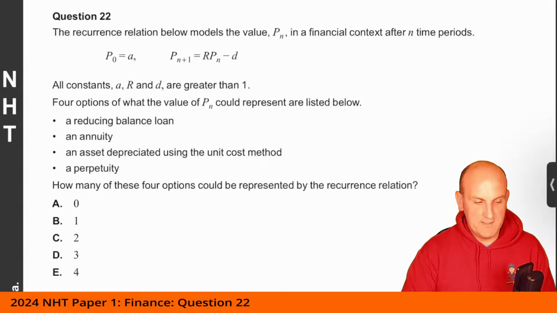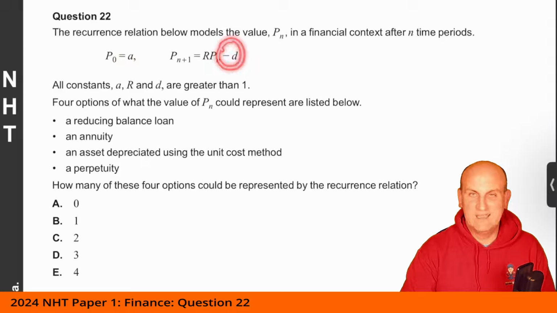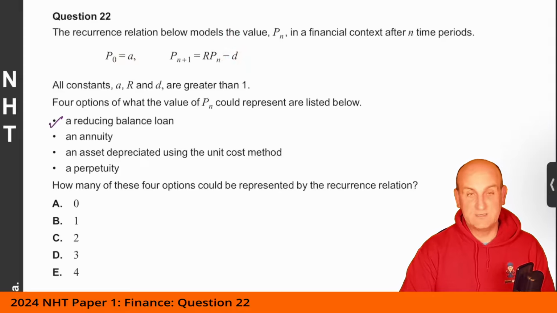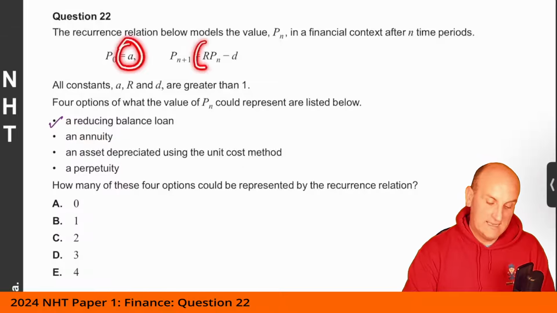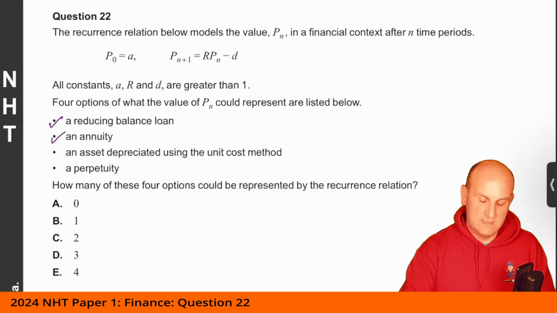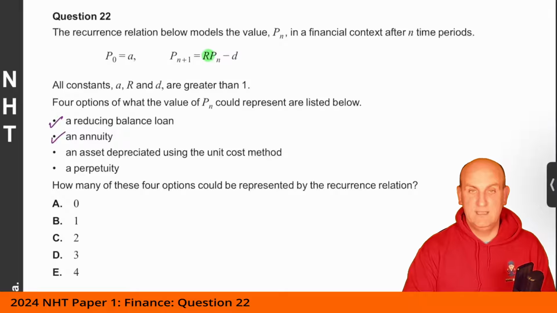So a reducing balance loan, absolutely, that is one of the suggestions. Yes, because a reducing balance loan basically is something where we have an initial value, we multiply by some sort of interest, and we could take away the value. So I'm going to say yes, that is definitely an option. An annuity. Well, absolutely. An annuity, in exactly the same way, is going to be that I have put in some money, I'm gaining interest, and I'm taking some fixed payment out. So yes, absolutely. An asset depreciated using the unit cost method. If it's a unit cost method, the value here of R is actually 1. All right. So in that situation, the R would be a value of 1.